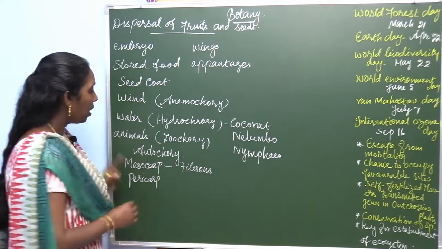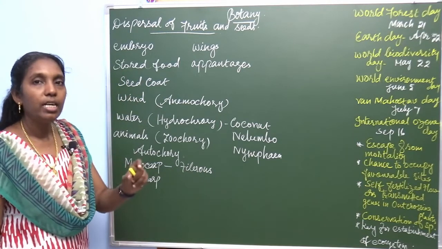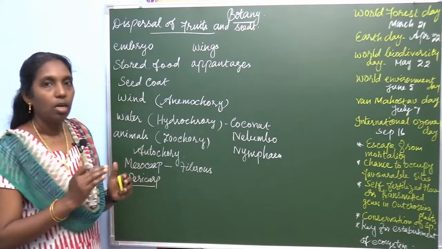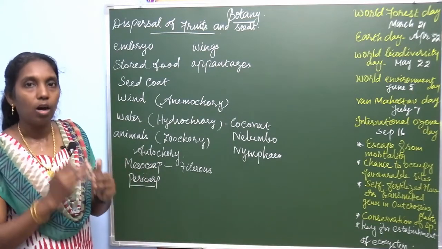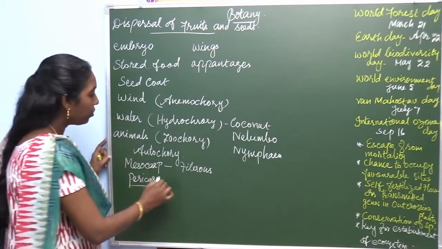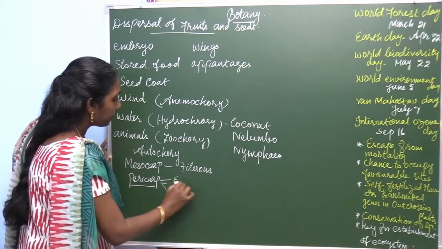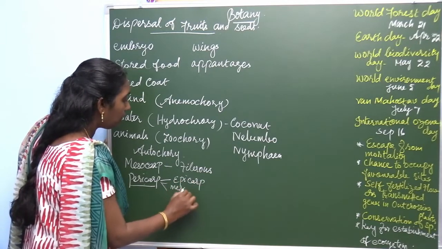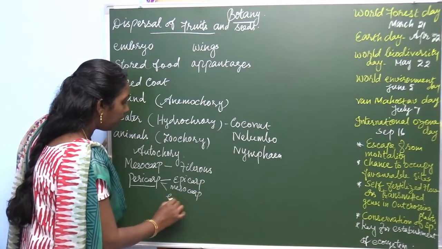Mesocarp is the middle layer of the pericarp. Pericarp is the fruit wall, or the outermost skin, which is differentiated into epicarp, mesocarp and endocarp.